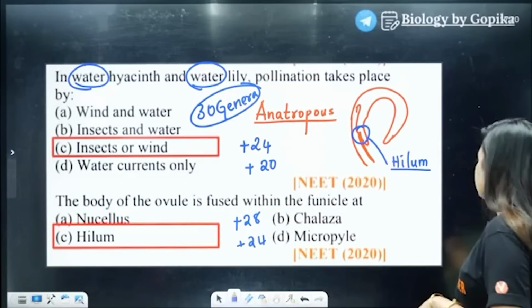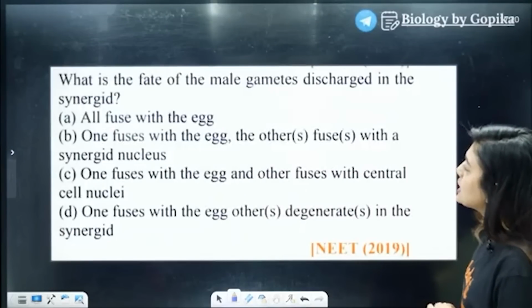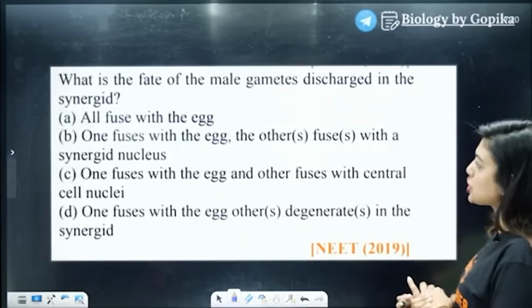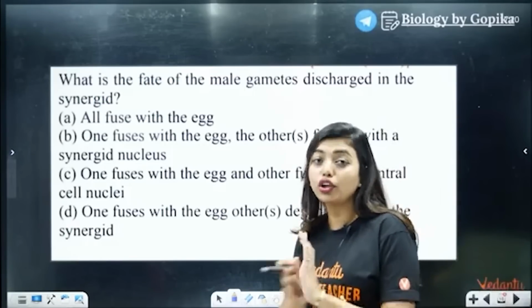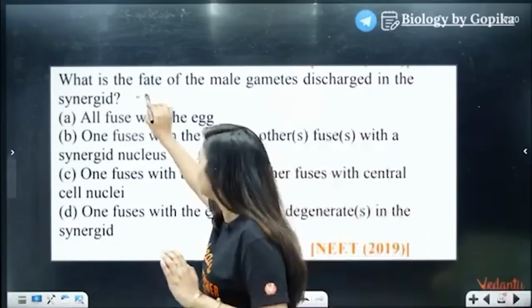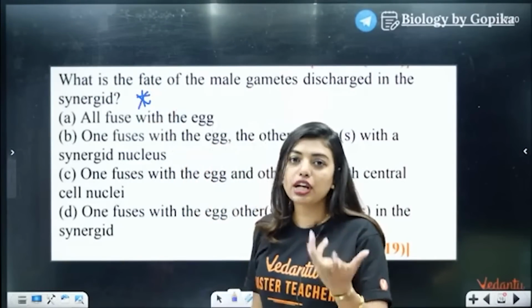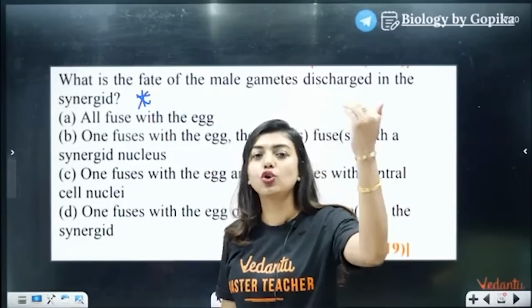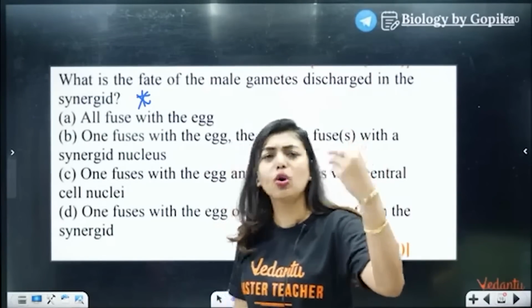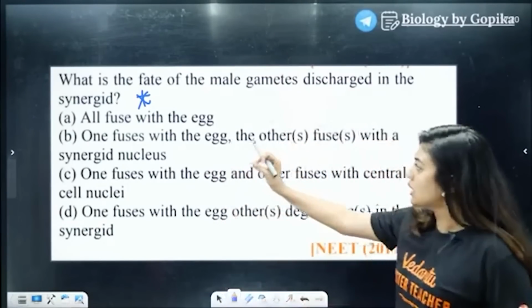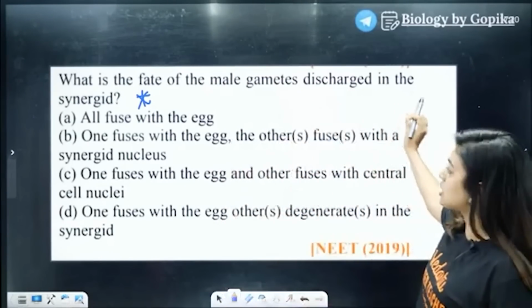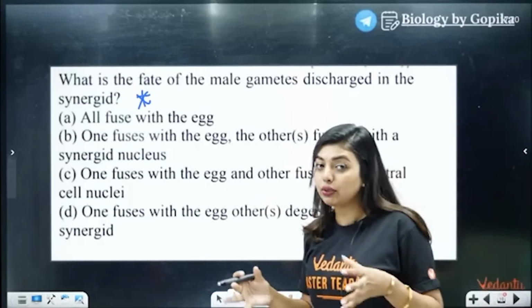Now moving forward, what is the fate of male gametes discharged in the synergids? I saw a lot of questions from this topic. Even if I check a mock paper, even if I check a previous year, so many times this question is repeated. So look here, what is the fate of male gametes discharged in the synergids? Now what do they mean?